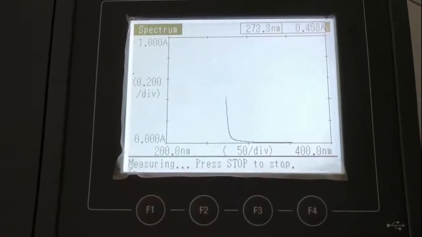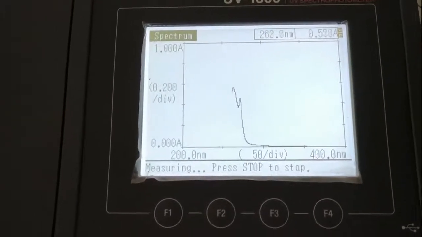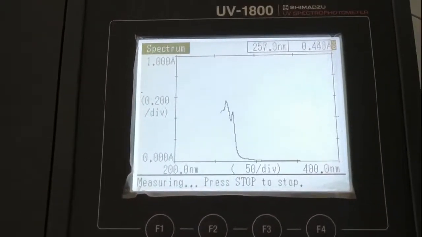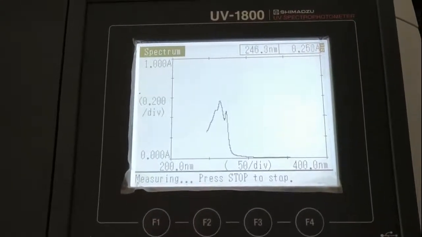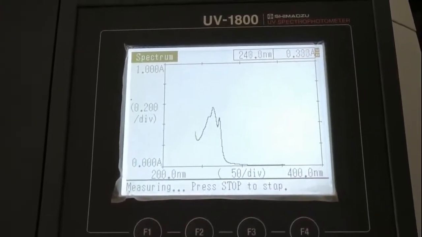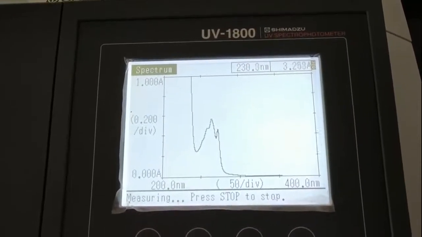You can see the generation of the graph. So this is the spectrum for ibuprofen.